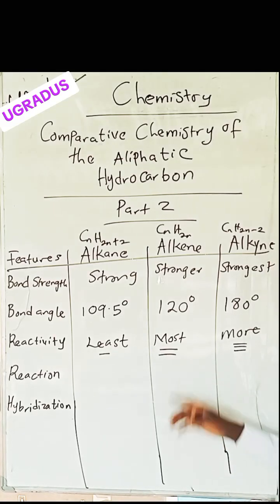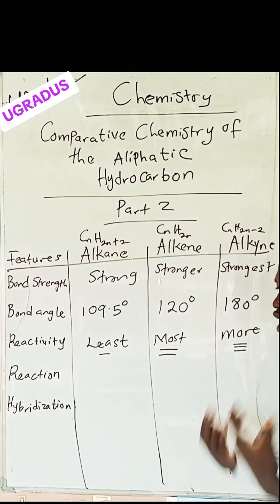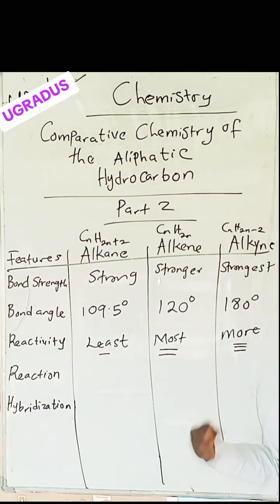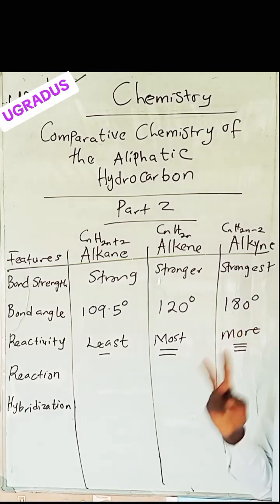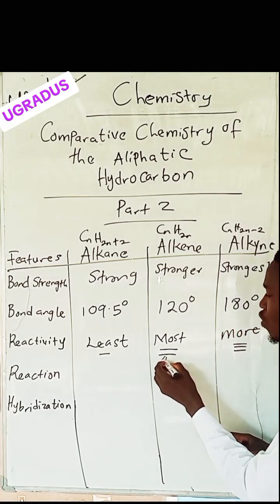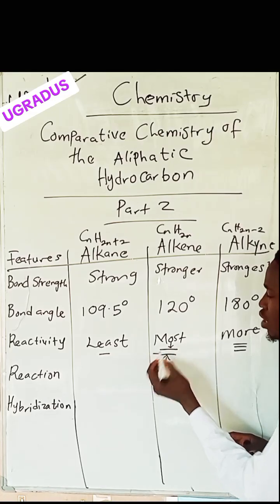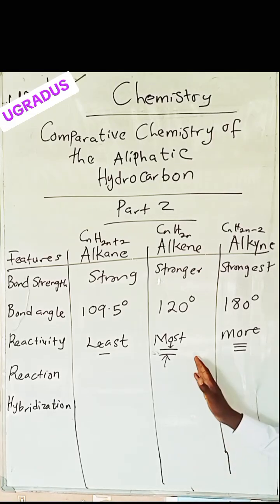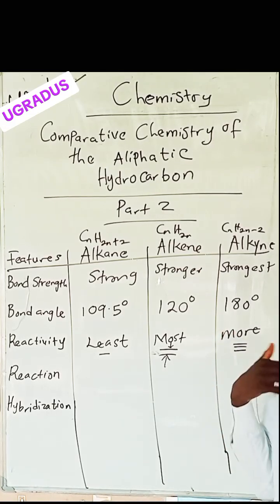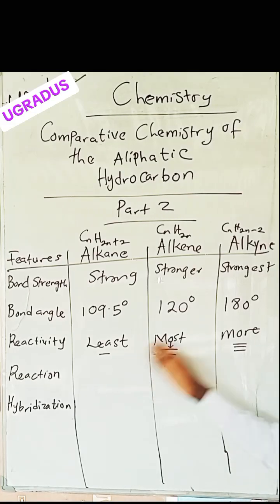But for alkene, there is moderation. This is telling us the importance of moderation in life. Too much of everything is bad, too little of everything is bad. Hyper and hypo conditions are bad. When we come to alkenes, they have just 2 bonds. That means reactions are possible from both up and down and from both left and right. This is what makes alkenes stand out. So in terms of reactivity, alkenes are most reactive compared to alkane and alkyne.